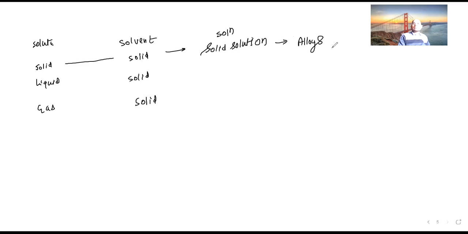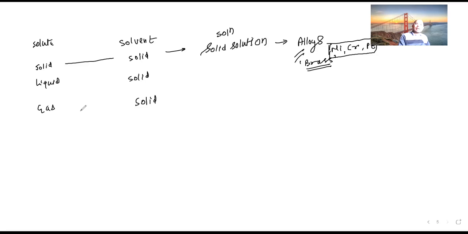Alloys means like nickel is there, chromium is there, and Pt is there. Brass is an example. So many are there: brass, bronze, there are so many. They are completely mixing in the solid state and forming alloys. Are you able to understand this? Okay. Now liquid in solid.